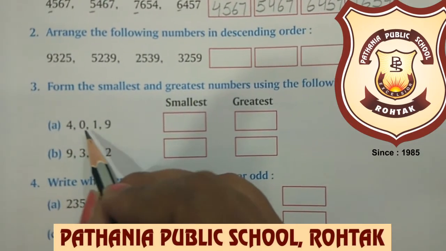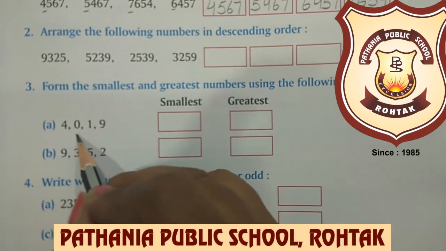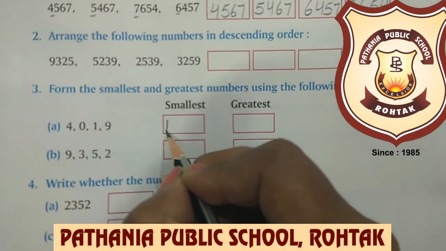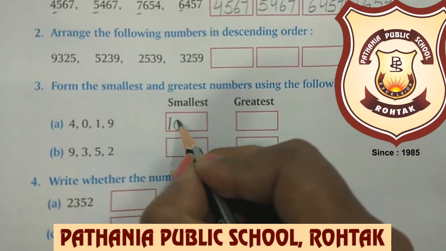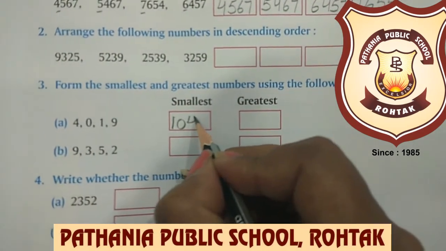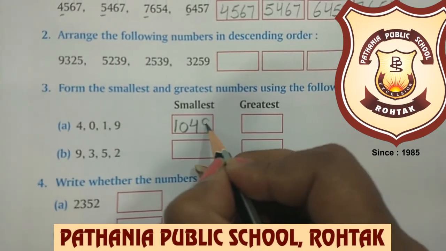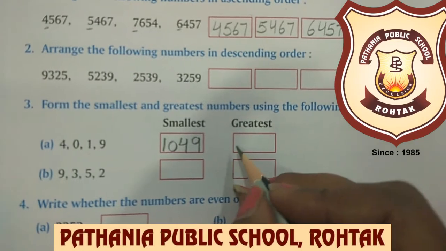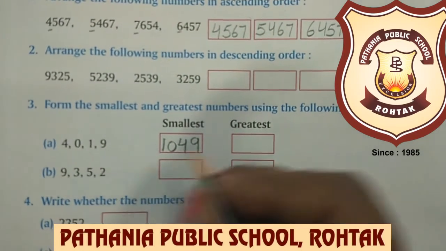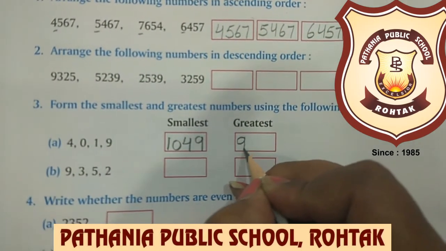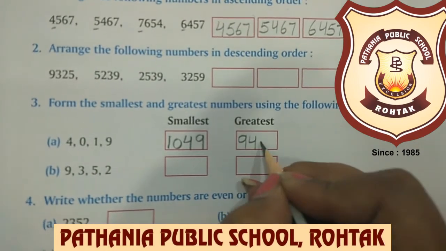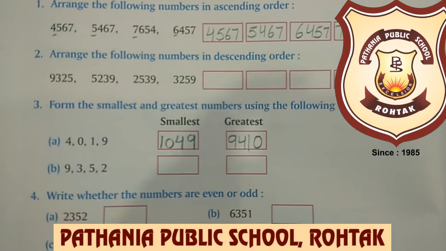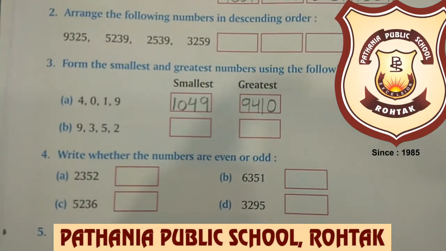0 is the smallest digit, but we can't start a number with 0. So we will take the second smallest digit, which is 1. After 1, 0 will come. Then 4 is smaller, so 4 will come. Then 9 is the greatest, so 9 will come at last. Now we will form the greatest number. In this, the greatest digit, which is 9, will come first, then 4, then 1, and then 0. In the same pattern, you will do B part yourself.